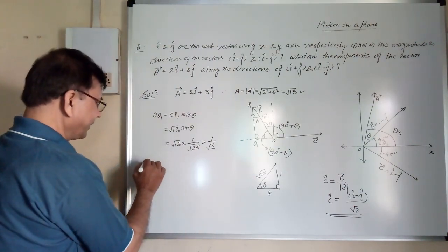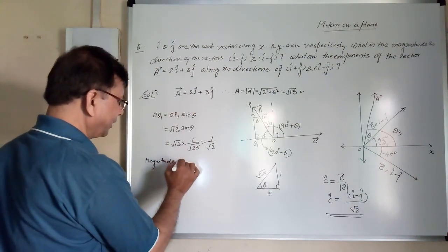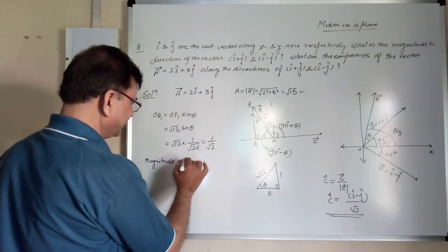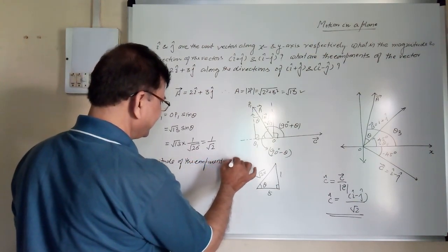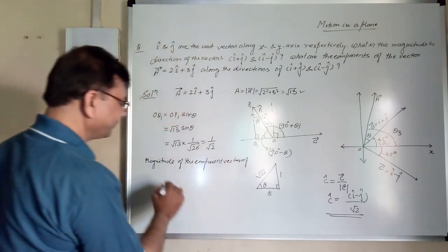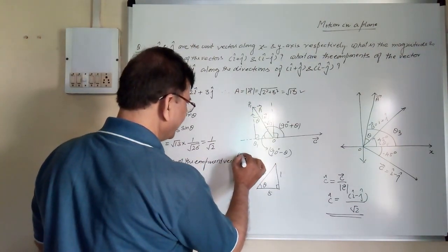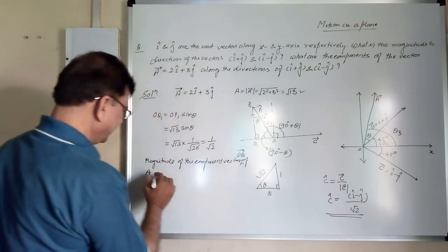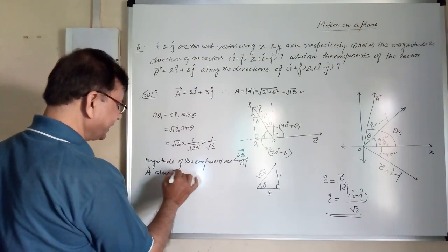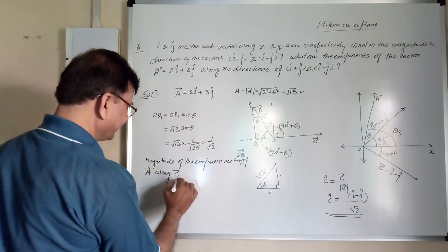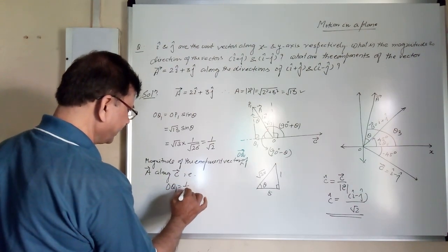So the magnitude of the component vector of A along C vector, that is OQ1, is equal to 1 upon under root 2.